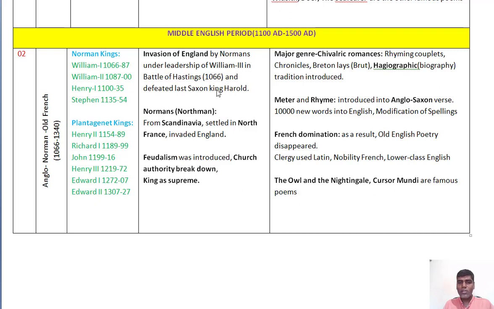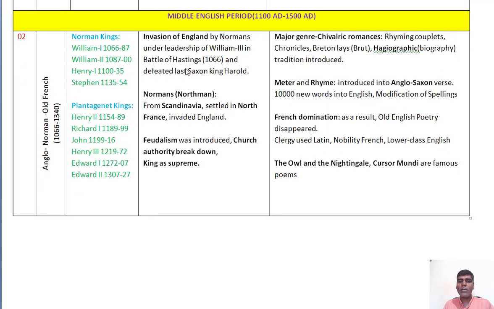Why we have to study history is a basic question we need to understand, because historical events will always cause major changes in literature. So history and literature go hand in hand. Literature mirrors the history of a particular age.